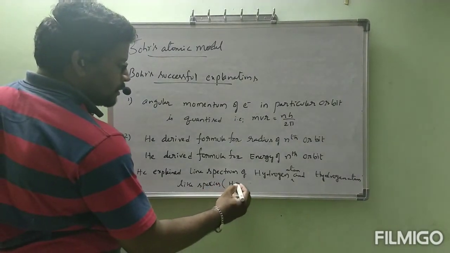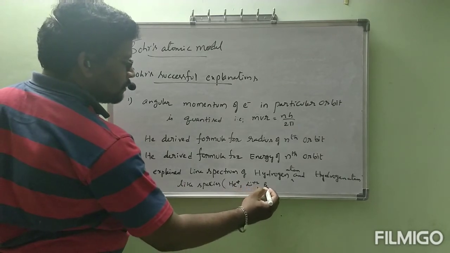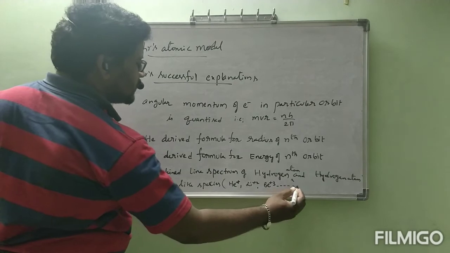Example: He plus, Li plus 2, Be plus 3, etc.